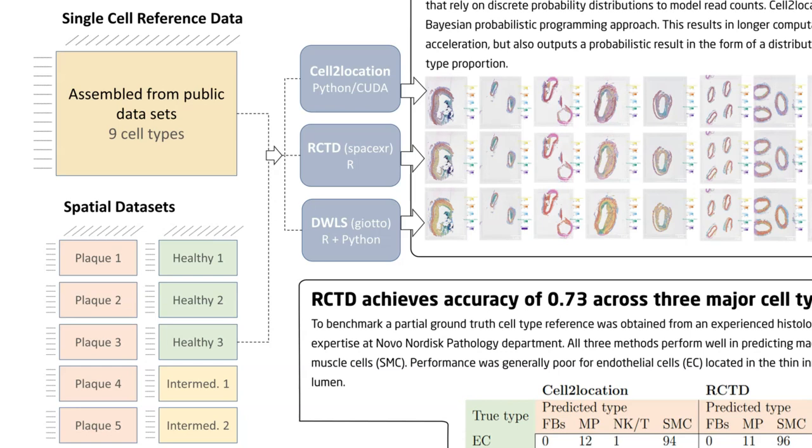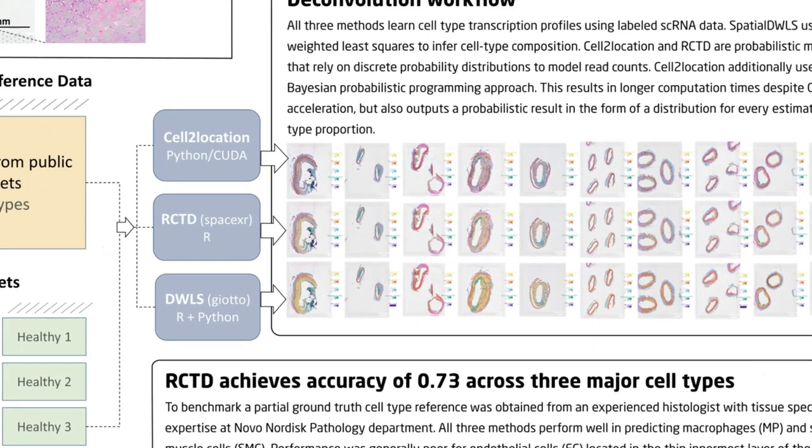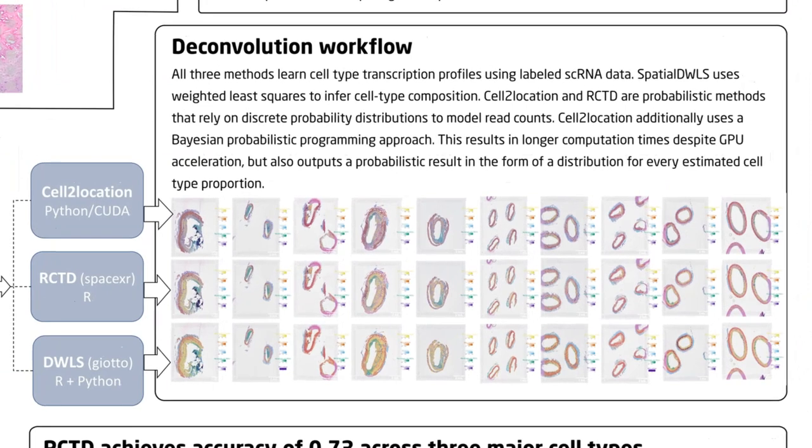Each package works in a supervised manner using the single-cell RNA-seq data to build cell type expression profiles before decomposing the spatial data. Both the weighted least squares approach of Spatial DWLS and the probabilistic method of RCTD can deconvolute a spatial sample in a few minutes. The Bayesian model Cell2location is more computationally demanding and relies on a deep learning framework, which in turn provides a more customizable and a probabilistically detailed model.